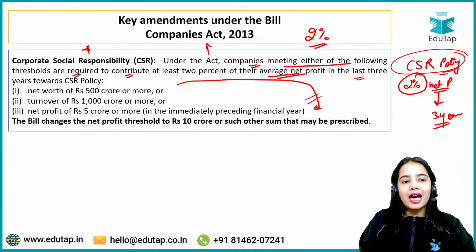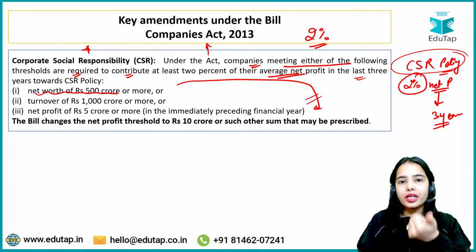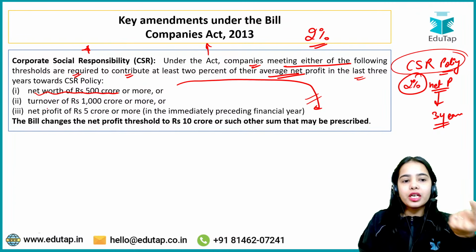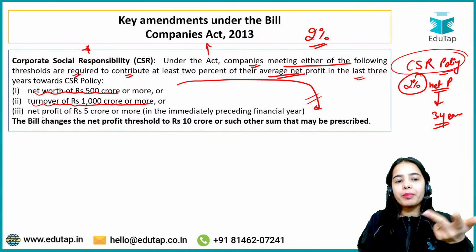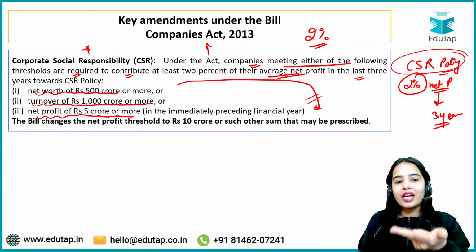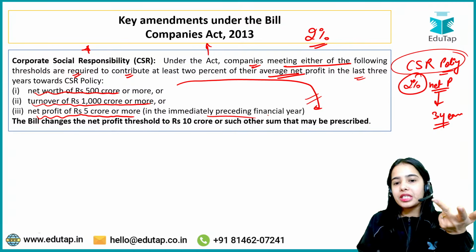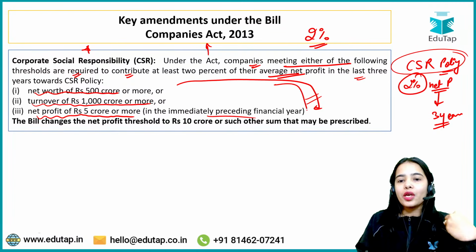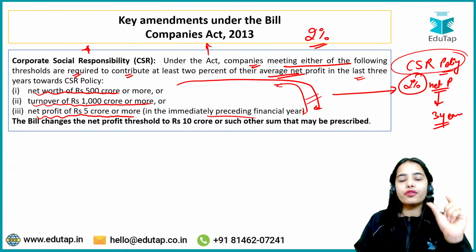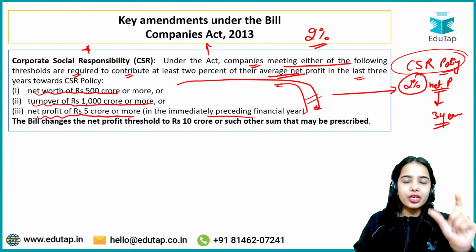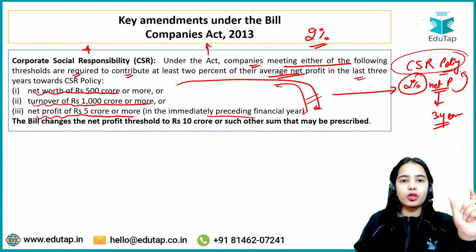If the company has a net worth of rupees 500 crores or more, or a turnover of rupees 1000 crore or more, or a net profit of rupees 5 crore or more in the immediately preceding financial year, so if any of these criteria is met by a company, then the company has to provide 2% of their average net profit for the corporate social responsibility policy.